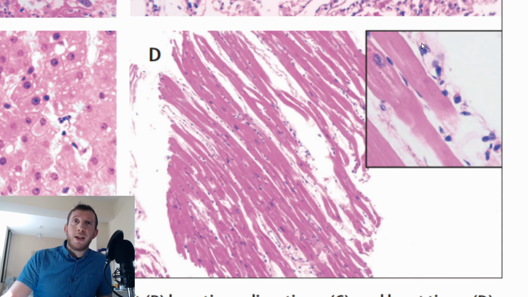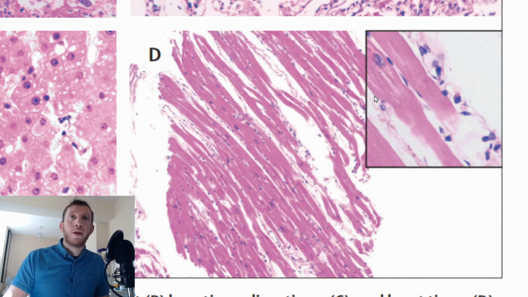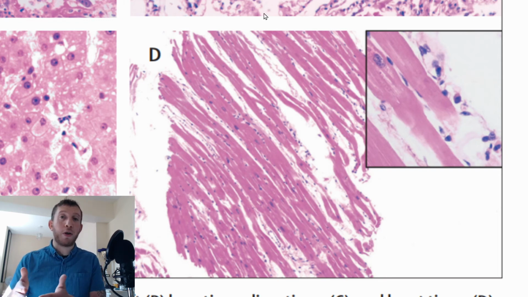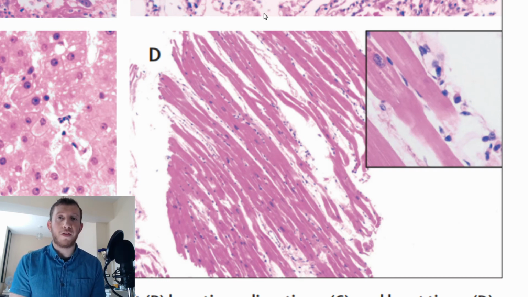So we still see these mononuclear infiltrates inside the myocardium. Now, the point that I want to stress here is that if this tissue is healthy, which means all the cardiomyocytes are working as they should, let's just say this person is an early 20s female, that would probably be a very good category to be in, being that males are more predisposed to, or they seem to be doing worse with this condition than females.